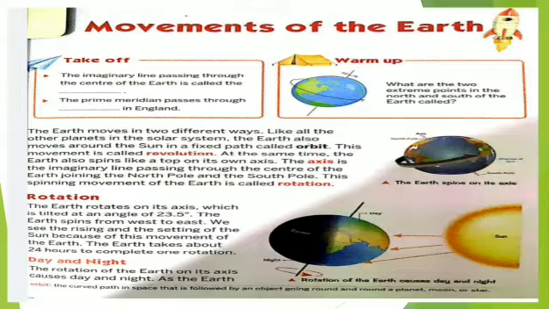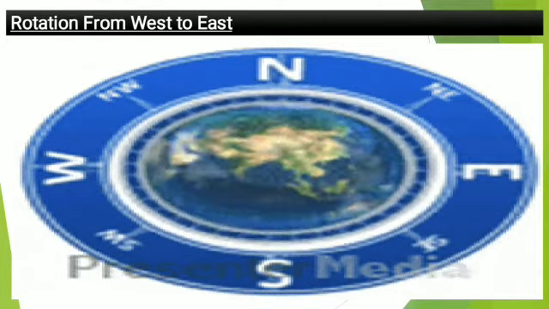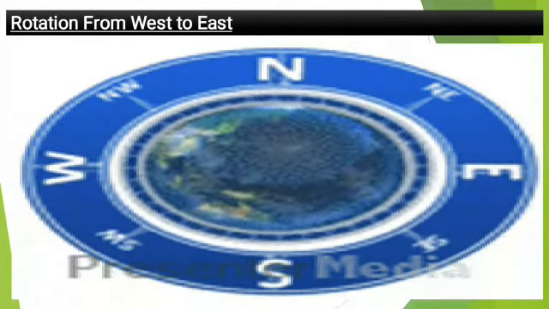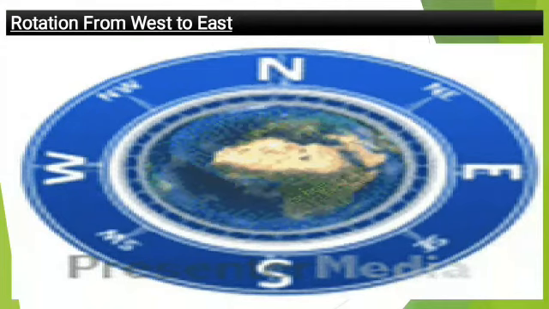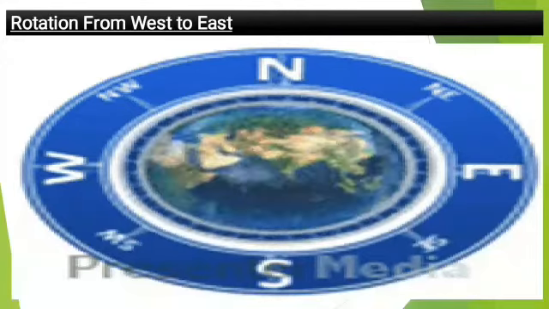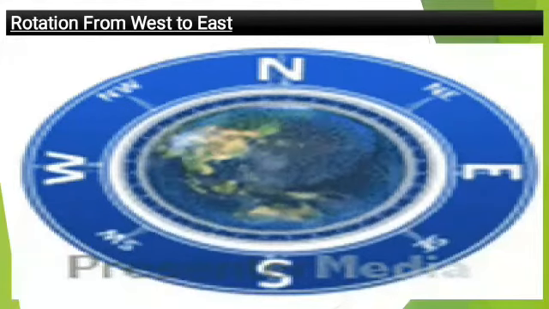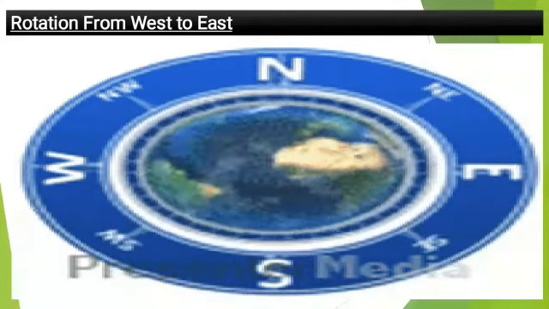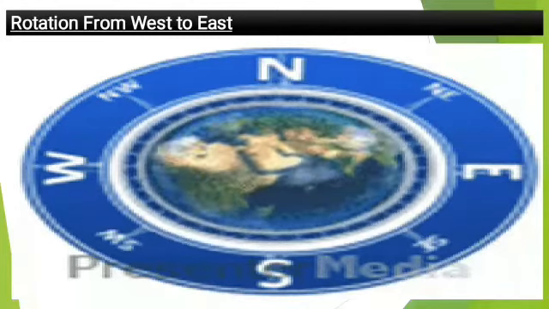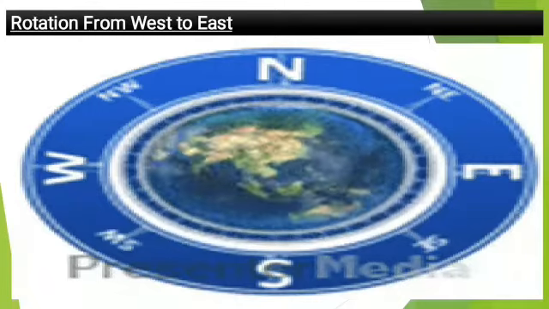Earth always rotates from west to east. As you can see in the next slide, earth is rotating from west to east. Here we have four sides: north side, south side, west and east, and earth is rotating from west to east. So earth always rotates on its own axis, which is tilted at 23.5 degrees, and it rotates from west to east. This rotation of the earth is the cause for day and night.